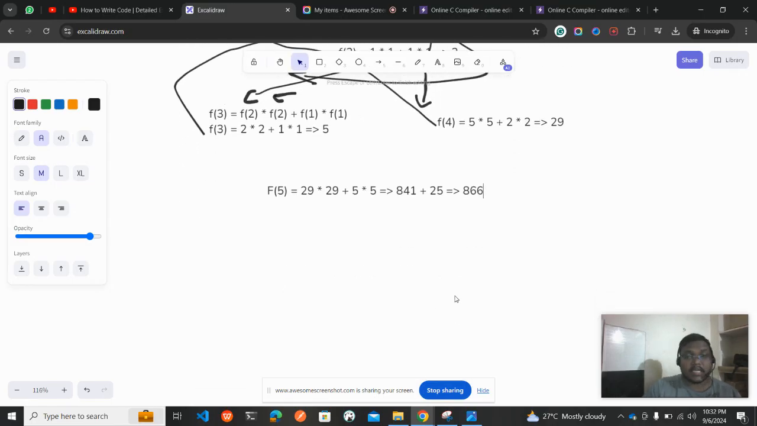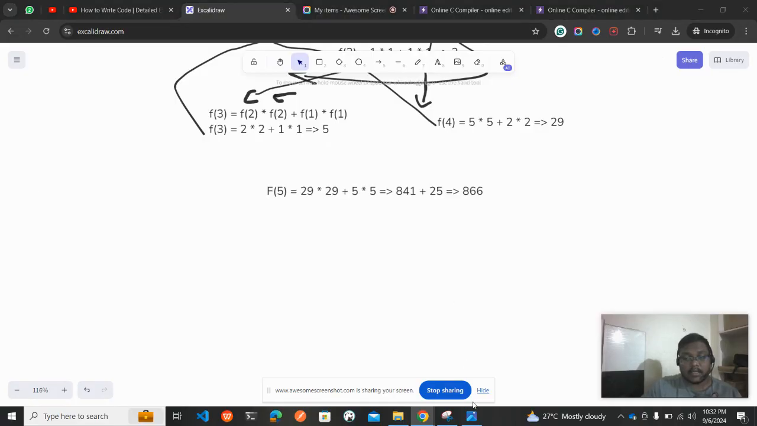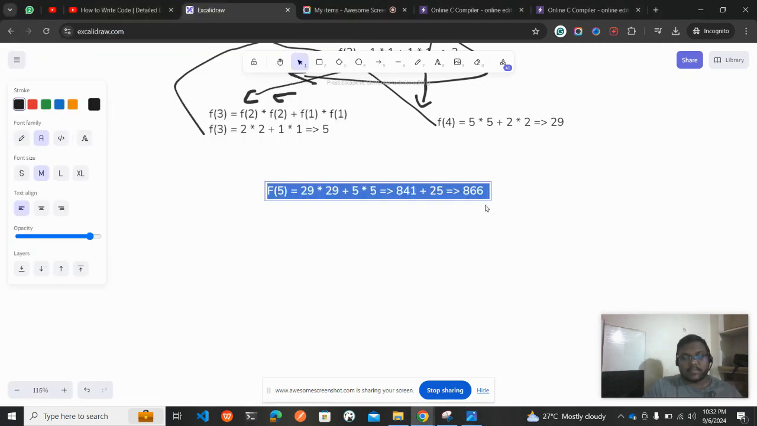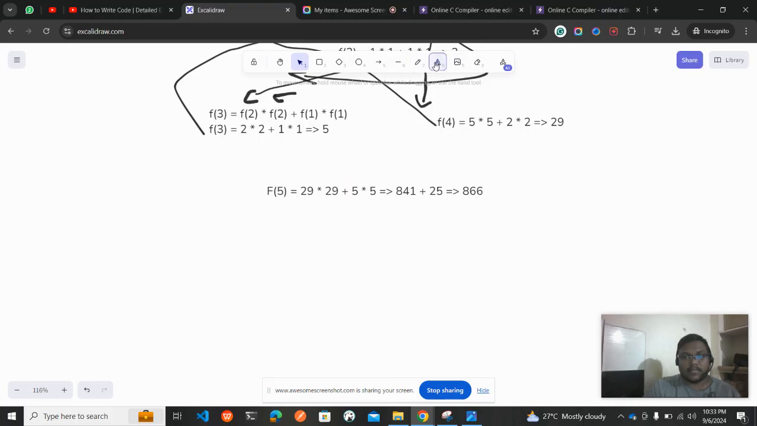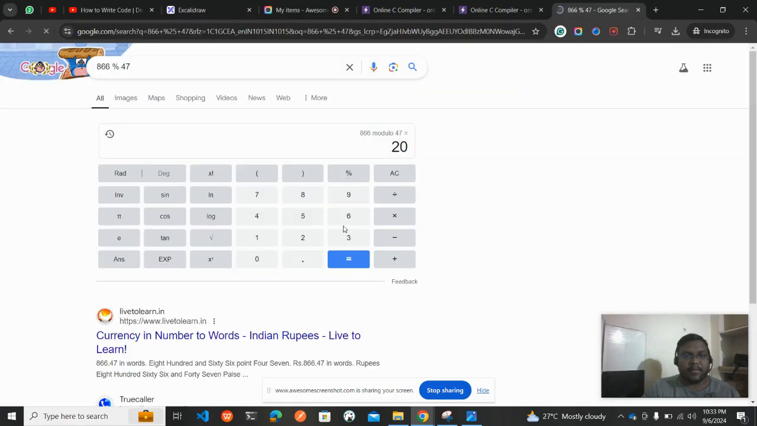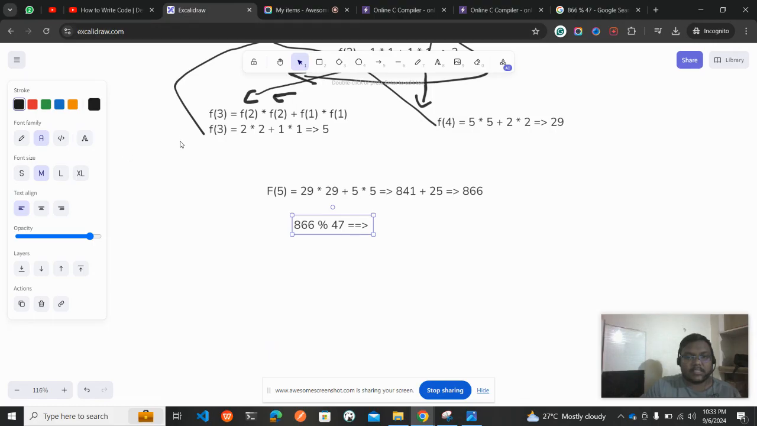But what they are asking us to do is, why is my mouse not working? Okay, what they're asking is to return the output modulo 47. So we need to find the output modulo 47. 866 modulo 47, what is the remainder? We'll get the result as 20. Okay, that's the output. So the result will be 20.